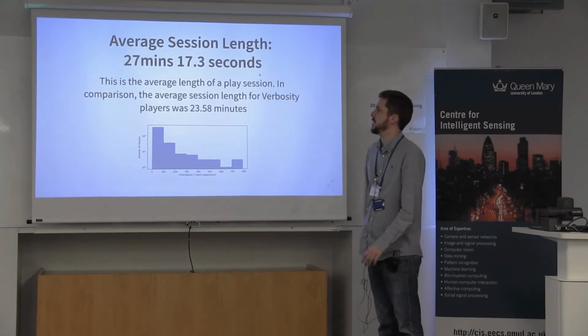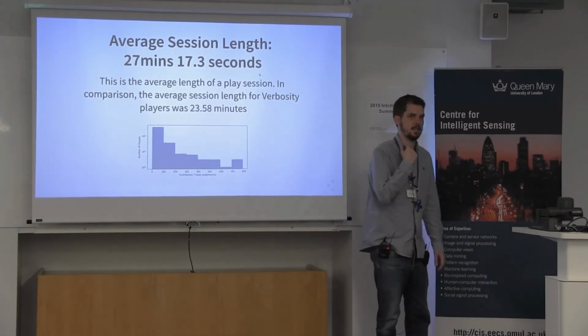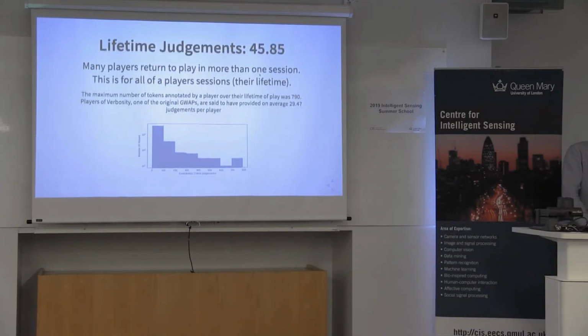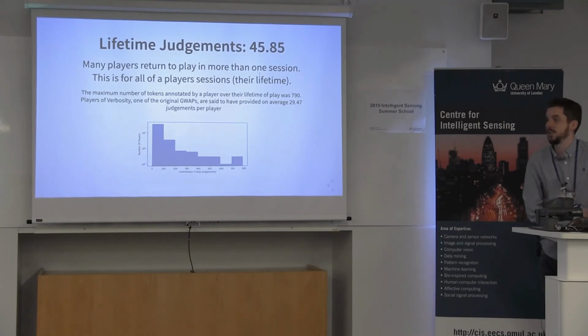So the average session length was 27 minutes, which compares very favourably to previous games with a purpose. We had a lifetime judgments of 45.85. So for the lifetime of a session, a player would provide 45 judgments.